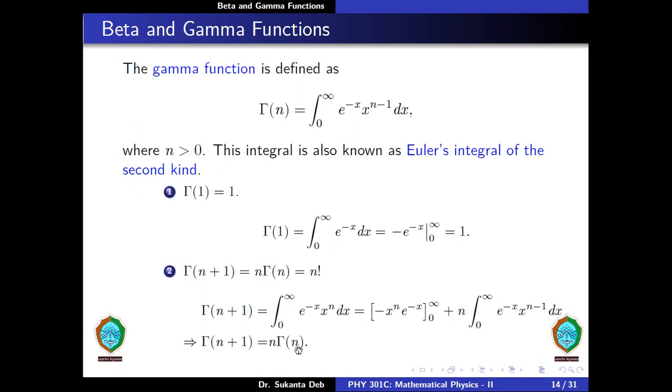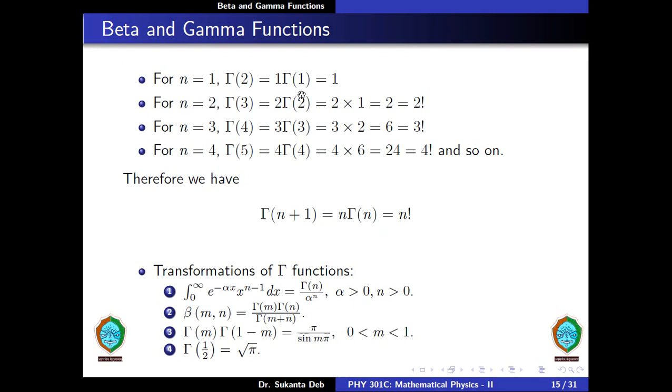Now for n is equal to 1, we see that gamma 2 is equal to 1 into gamma 1. Now gamma 1 is equal to 1, so therefore we get gamma 2 is equal to 1. For n is equal to 2, we get gamma 3 is equal to 2 into gamma 2. Now gamma 2 is equal to 1, and this becomes equal to 2, which we can write as 2 factorial. For n is equal to 3, we have gamma 4 is equal to 3 into gamma 3. We have already found that gamma 3 is equal to 2, so this comes out to be 6.